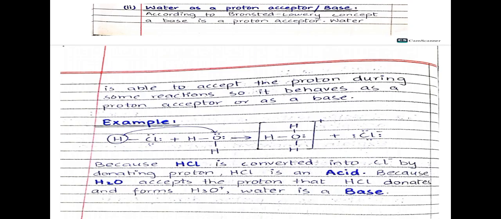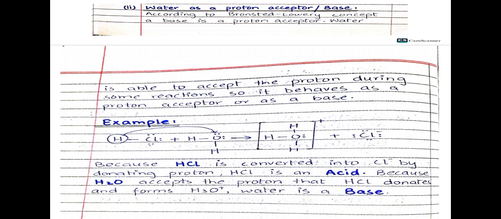Next, put another heading: water as a proton acceptor or water as a base. According to the Bronsted-Lowry concept, a base is a proton acceptor, and water is able to accept a proton during some reactions, so it behaves as a proton acceptor or as a base.